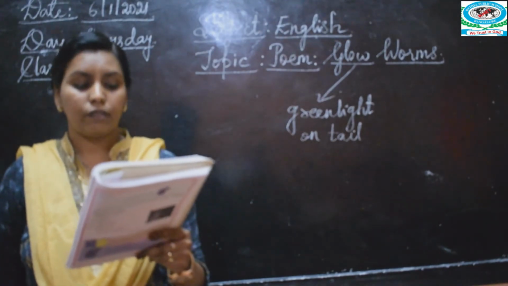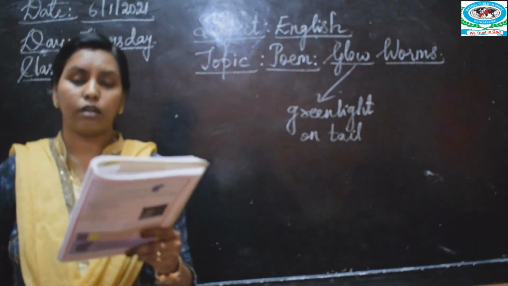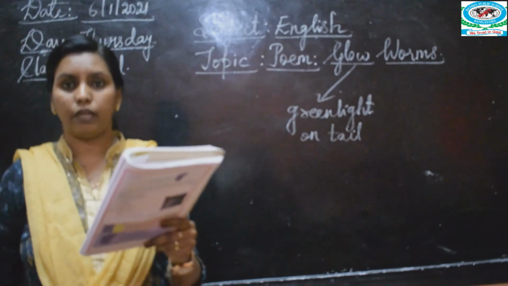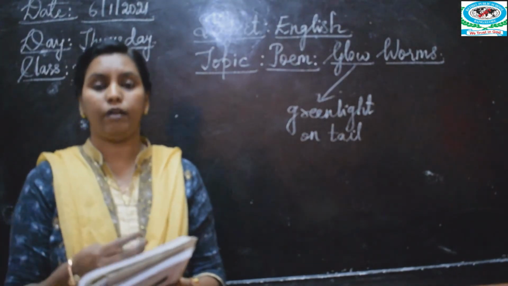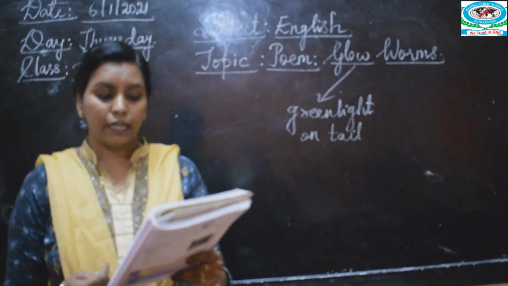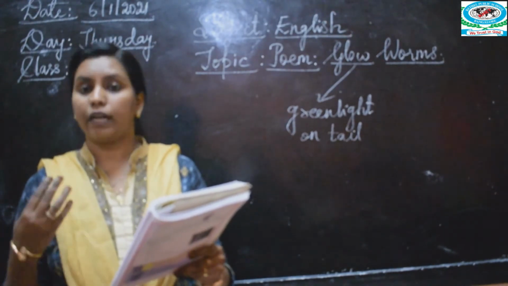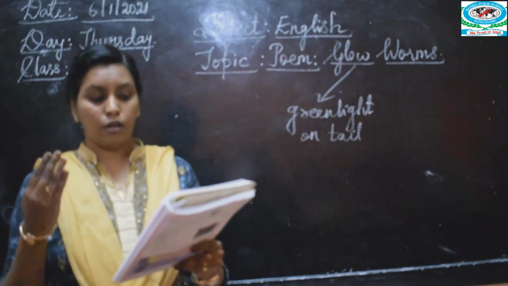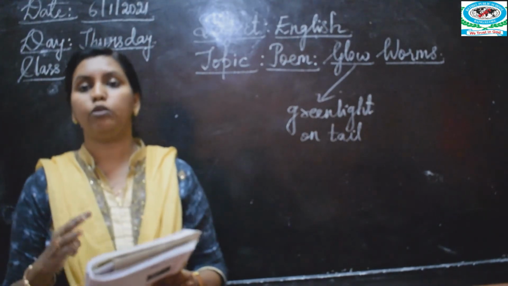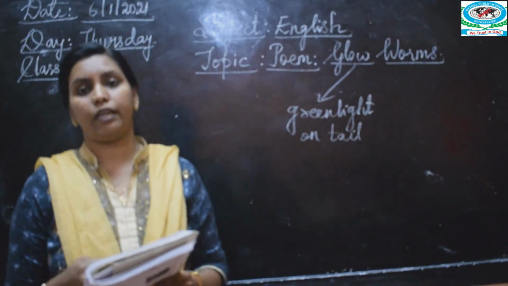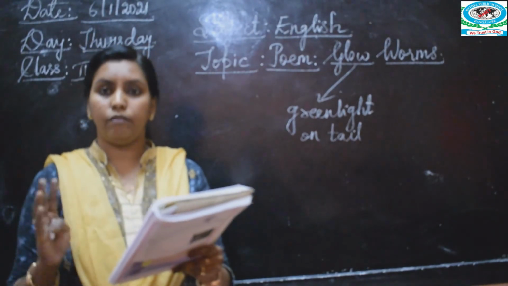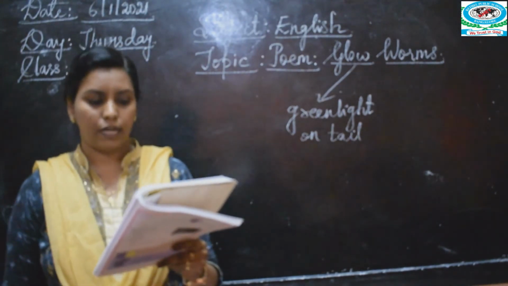And the second exercise they have given, let us speak. Where does your grandmother live? You have to tell this orally. Second one, when do you go to visit your grandmother's place? Which time will you go? Maybe you will go in the summer holidays or in the Christmas vacation, isn't it? Whenever you go there, you have to mention that.